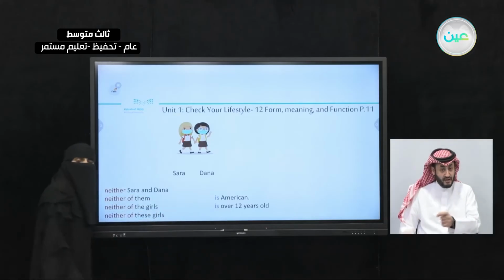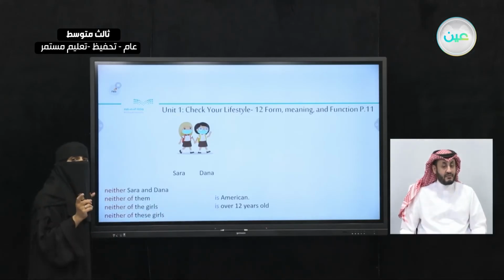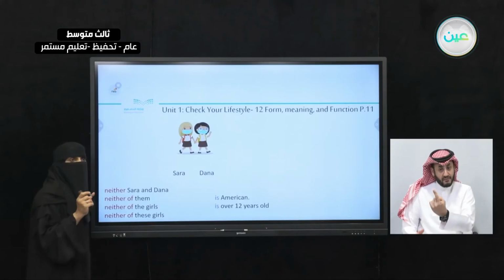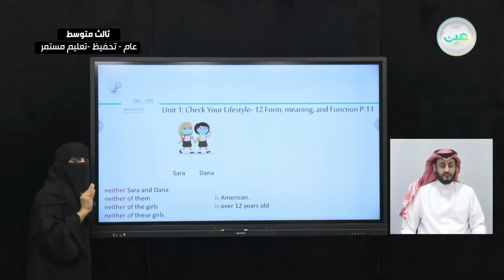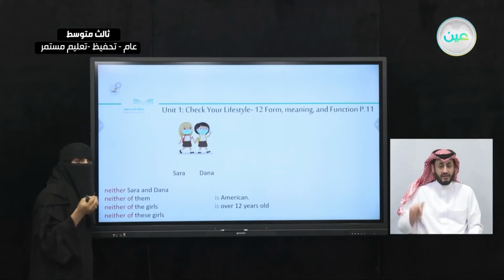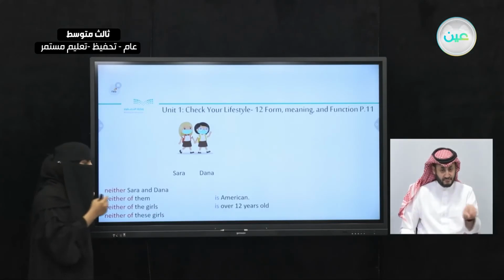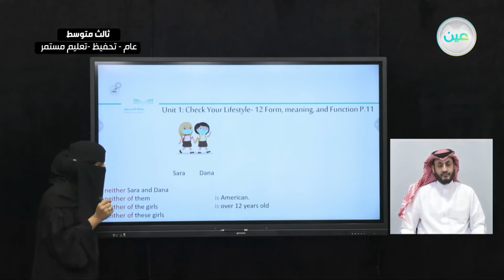Here with neither, we use the singular verb, okay? We have the verb plus S. We have is. We don't use are, or we don't use the verb like teach, eat. No, we have to say eats. We add the S. Or is, okay?